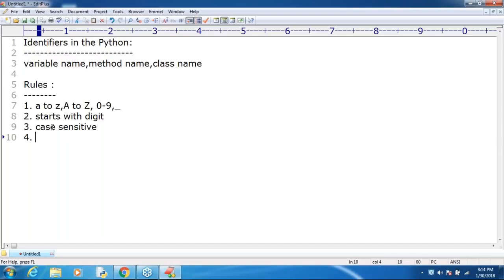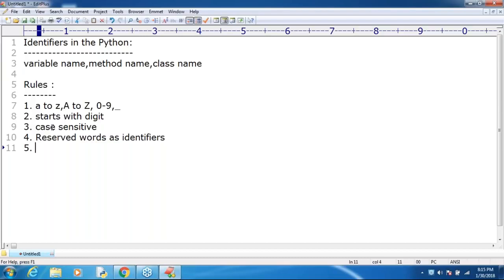Next, we can't use reserved words as identifiers. Remember that. Another important point: by mistake, if you try to use a reserved word as an identifier, you will immediately get an error by default. Yesterday one or two students asked, can you please tell all the reserved words? Now the time has come. Today I will explain each and every reserved word, don't worry, remember that.